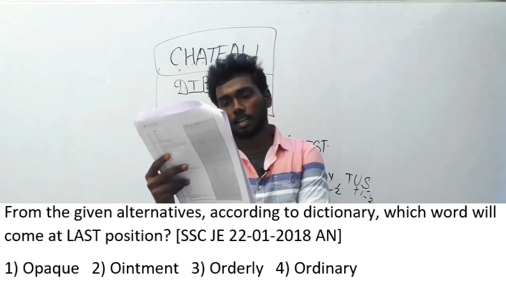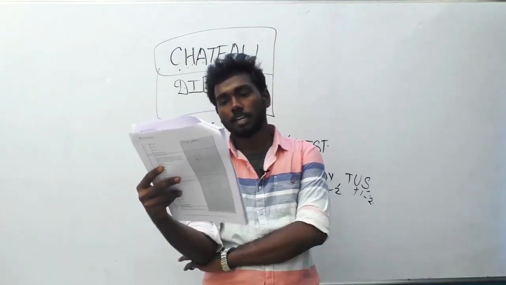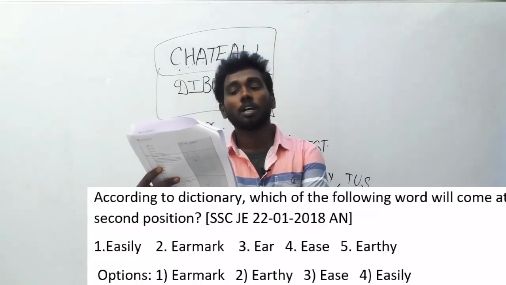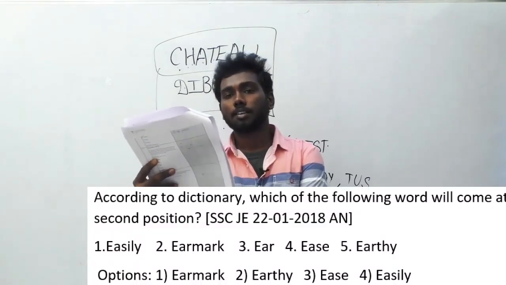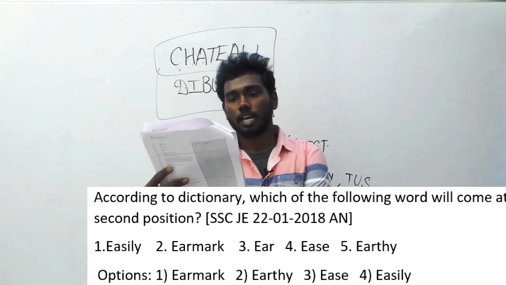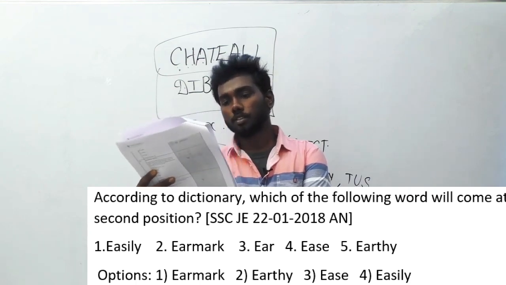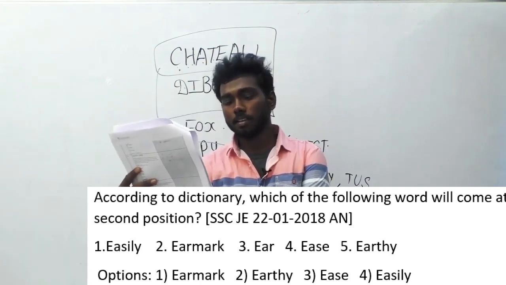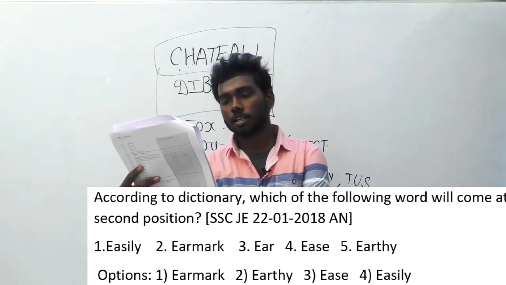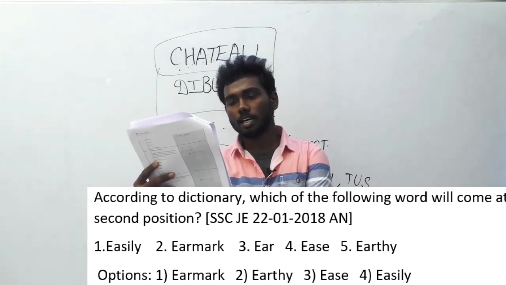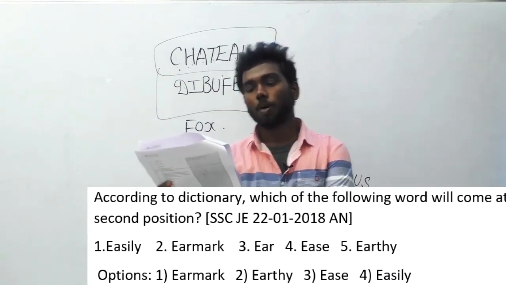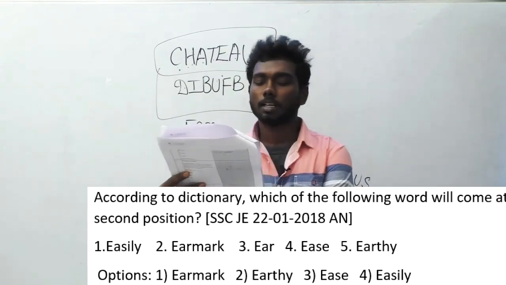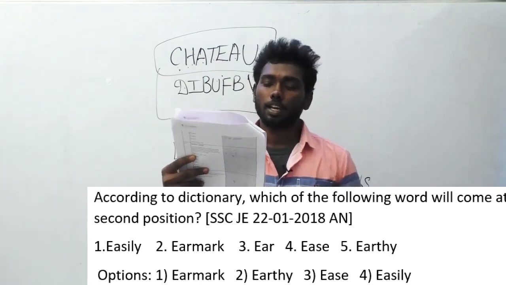And again another dictionary question, but you have to find the second word here. Question number 194, SSC JE 22nd January 2018 afternoon session. This question has been asked. According to the dictionary, which of the following words will come at second position? The words are easily, earmark, ear, ease, and earthy. The options will be earmark, earthy, ease, and easily.